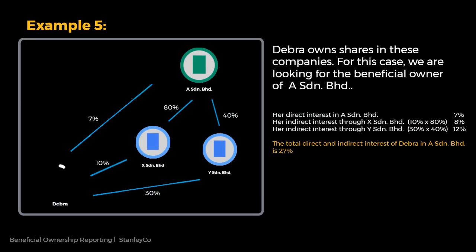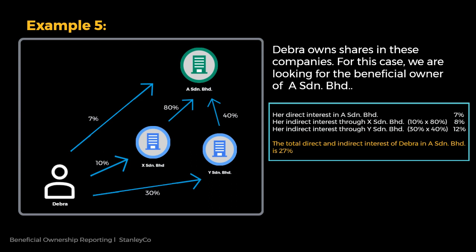Example 5. Deborah owns shares in these companies. For this case, we are looking for the beneficial owner of Company A. Is Deborah a BO in Company A? Her effective direct and indirect ownership is calculated as follows. Her direct interest in Company A is 7%. Her indirect interest through Company X is 8%.